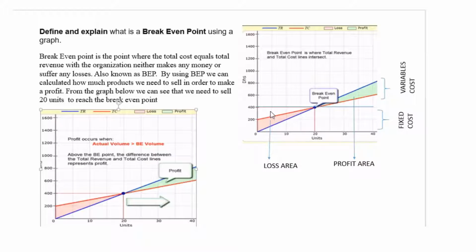For example, if we were to raise the price up to 600 without raising the units, automatically the company will be making a profit. This is just a simple guideline and explanation of break-even point using a graph.